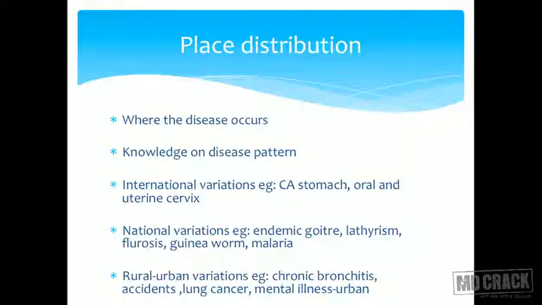Next, we come to the place distribution. Just to remind you, for those of us who have lost track, we are describing descriptive epidemiology. We just discussed time distribution and we are discussing place distribution. So that is where we are in the bigger picture. In place distribution, we have to know where the disease occurs. Like time distribution, obviously place distribution is very important.